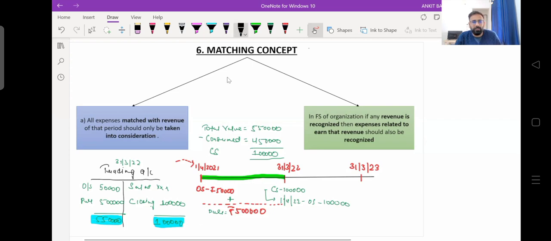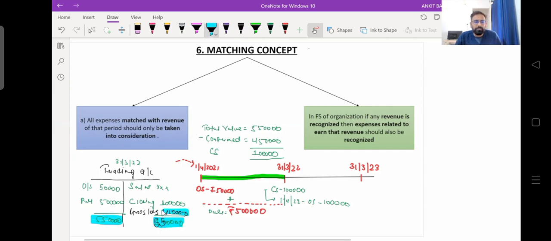Now, if I ask you to calculate the total loss, because we are not showing any sales here, definitely there will be a gross loss. If I ask you the value of the gross loss, you will say 5 lakh 50,000 minus 1 lakh, so the gross loss is going to be 4 lakh 50,000. This is how we prepare the trading account.